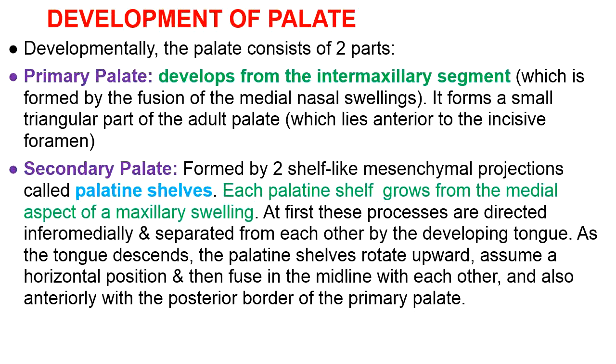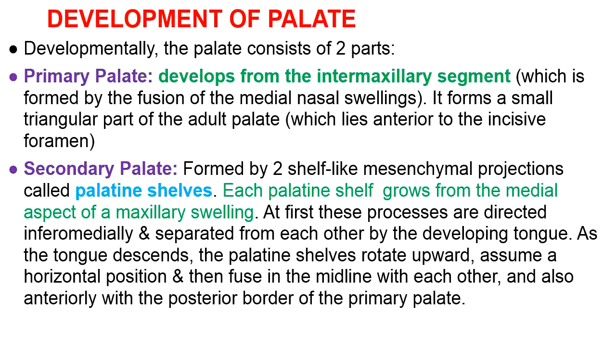Each of them grows from the medial aspect of a maxillary swelling of its own side, and they are directed inframedially, and because the tongue is quite high at this time, they are separated from each other by the developing tongue.